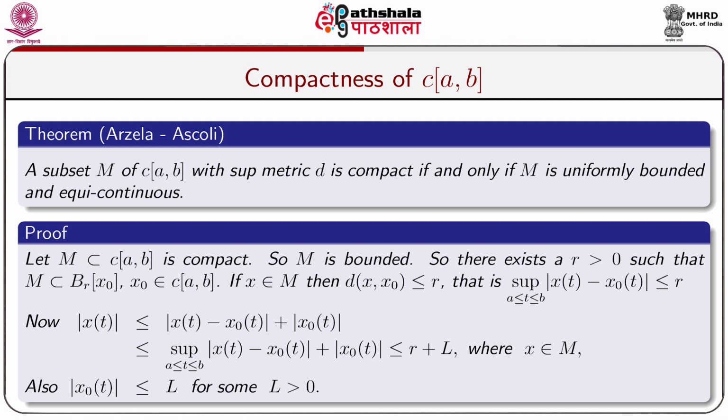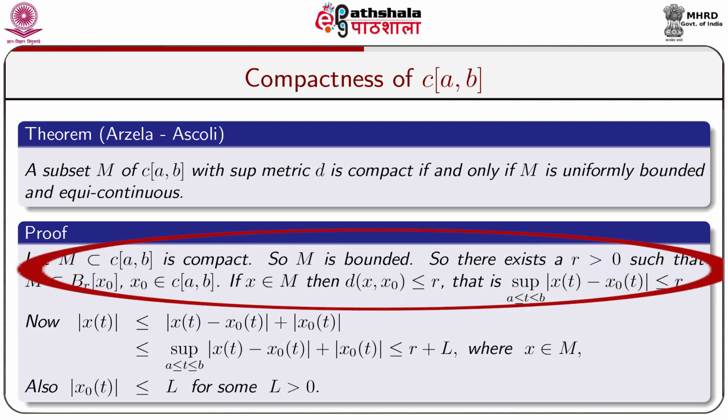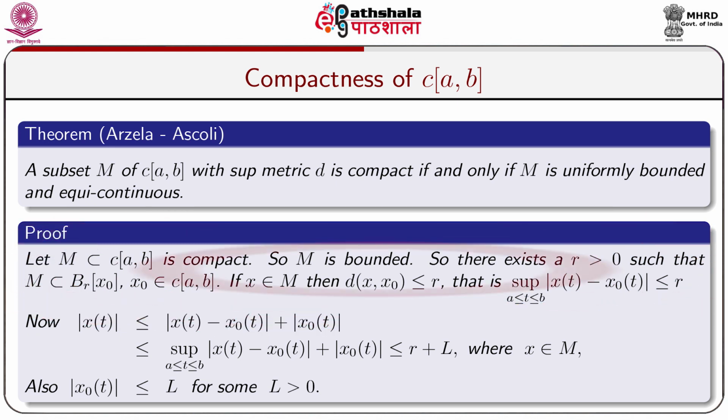Let M be a subset of C[a,b], where C[a,b] is the collection of all real valued continuous functions over the closed interval [a,b], and let us assume that M is compact. So, M is bounded. We know that in a metric space every compact set is bounded.